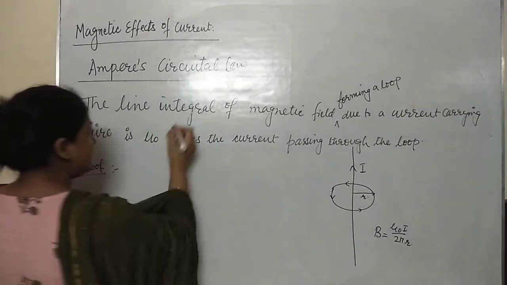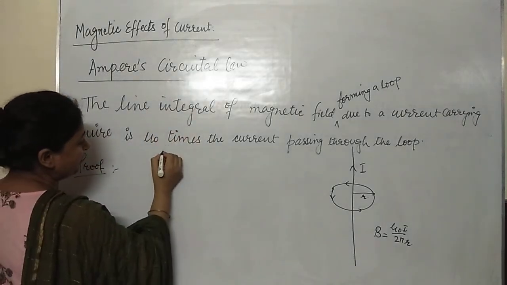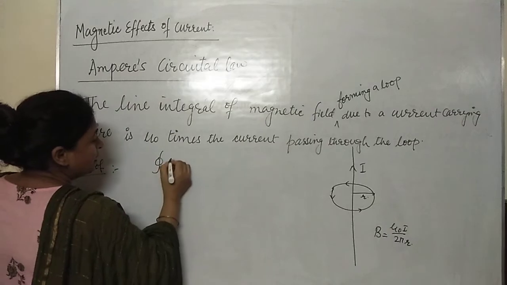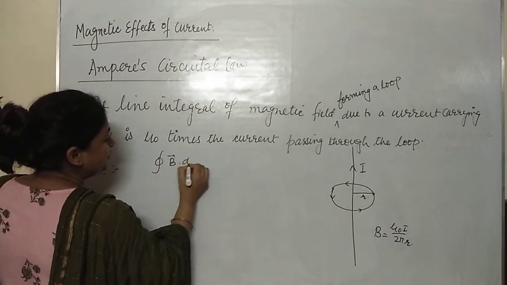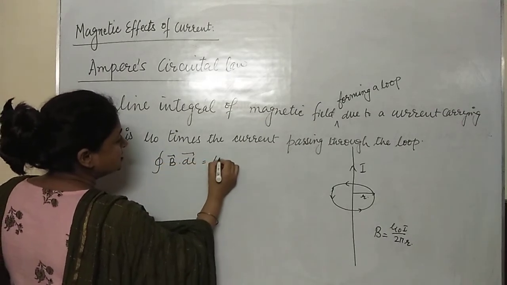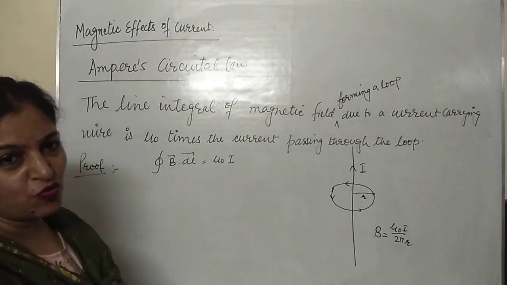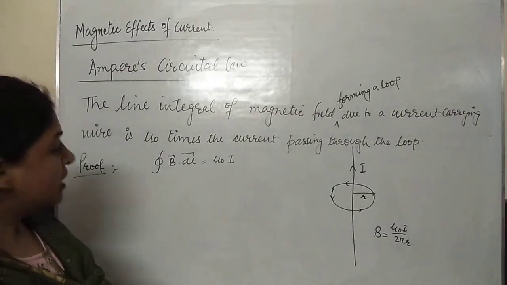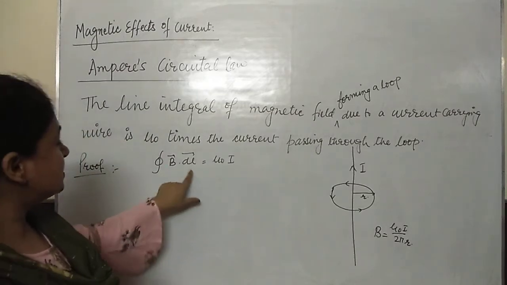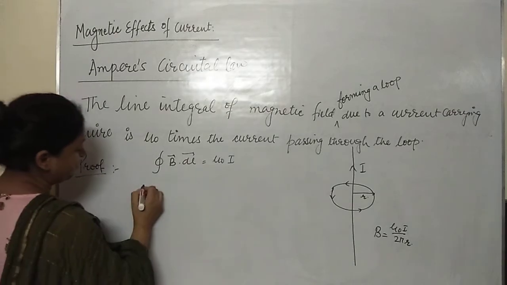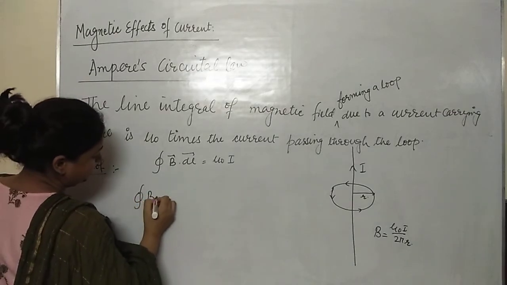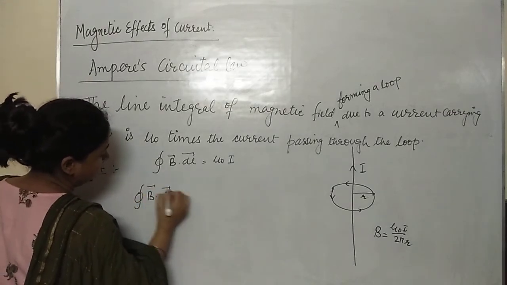So here mathematically we can write: line integral of magnetic field is mu naught times the current which is passing through or threading that loop. Now this side I am going to consider in the proof. Let us see B dot dl.